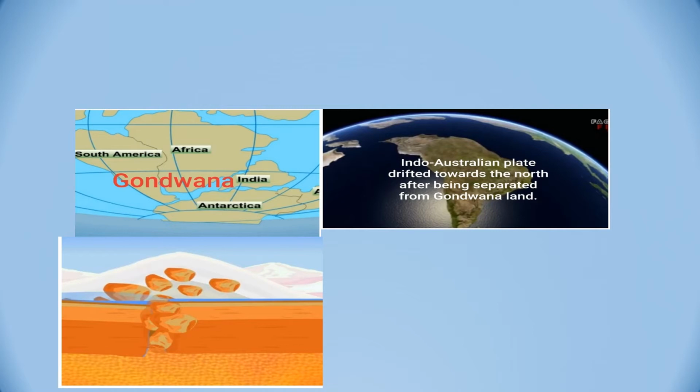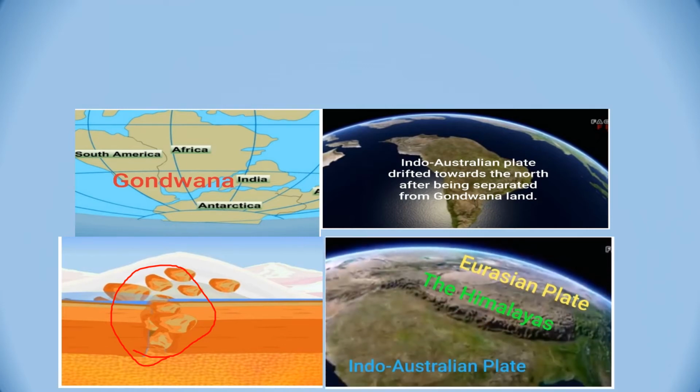Now when it drifted, it collided with some other plate. You can see when two plates converge, something like this takes place. Now which plate collided with the Indo-Australian plate? It was the Eurasian plate. When the Eurasian plate and the Indo-Australian plate collided, this whole region, you can see, Himalaya, was formed.